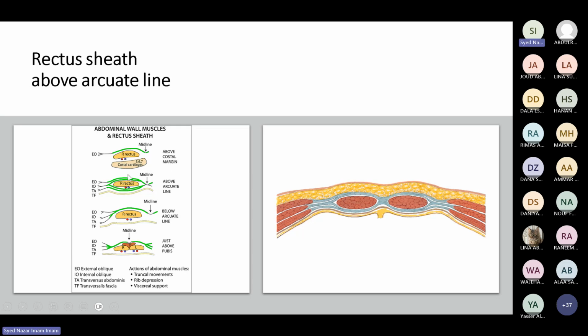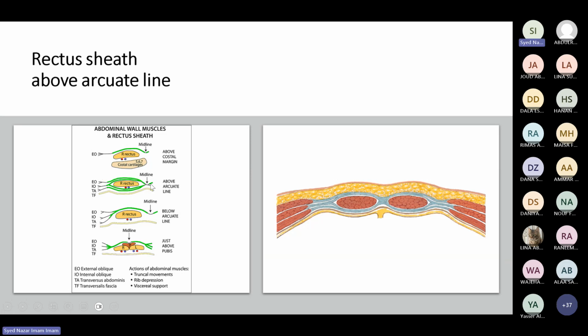Now see this arrangement of the rectus sheath. What are the muscles here? We have external oblique, internal oblique, and transversus abdominis, right? So they are coming in the midline and they are enclosing this rectus abdominis muscle. So how is the anterior wall formed? It is by the external oblique, and then look at the internal oblique. The internal oblique again is divided into two, anterior lamina and the posterior lamina. The anterior wall is formed by the external oblique and by the anterior lamina of the internal oblique, and the posterior wall is formed by the posterior lamina of the internal oblique and the transversus abdominis.